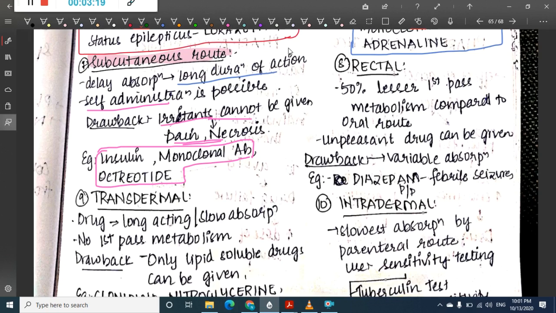Then if you see rectal, it has lesser first pass metabolism, about 50%, when compared to oral route. Unpleasant drugs can be given through the rectal route. They have lesser first pass metabolism and unpleasant drugs can be given, but you have variable absorption. Diazepam per rectal can be used for febrile seizures.